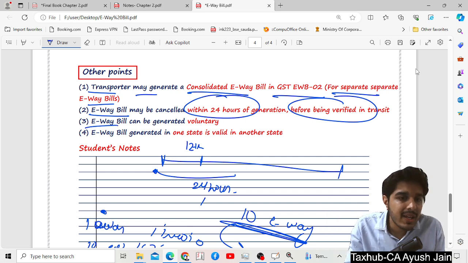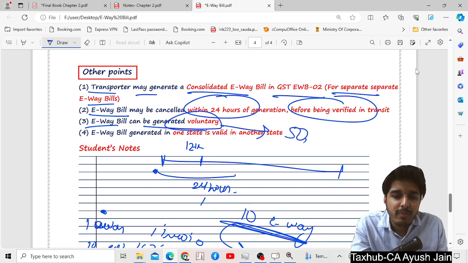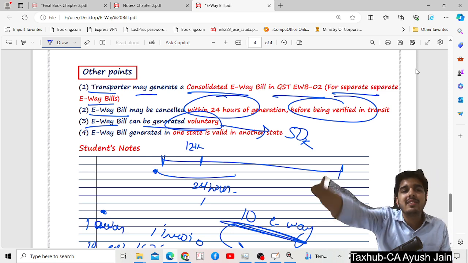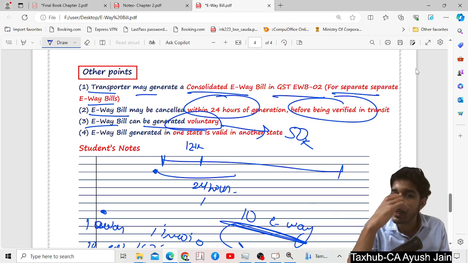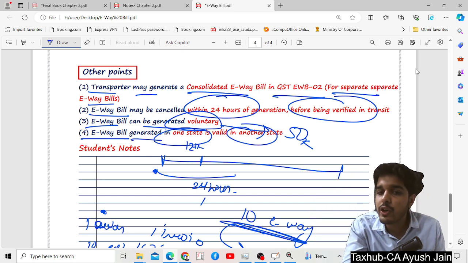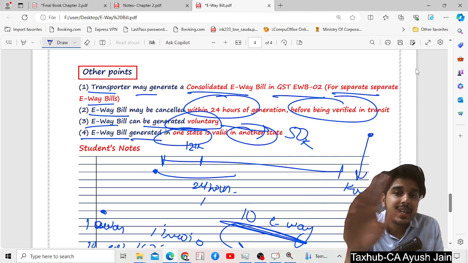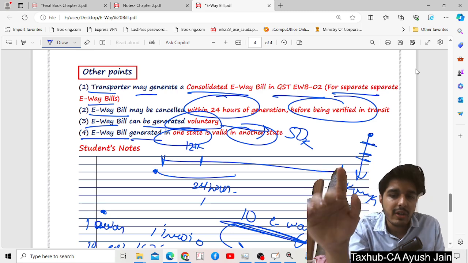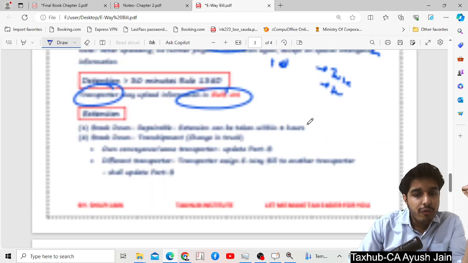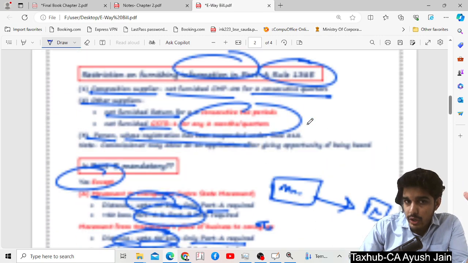Now it says that an e-way bill can be generated voluntarily. If you wish that my goods value does not exceed 50,000, then too I want to do compliance. So the government has said that you can do over compliance. You can prepare an e-way bill. Now an e-way bill generated in one state is valid in another state also. It means that my goods are traveling from Jammu Kashmir to Kanyakumari. I need not change my e-way bill in every state. One e-way bill is sufficient. So this is the full chapter which we have covered. Very easy chapter and very important for our examination.